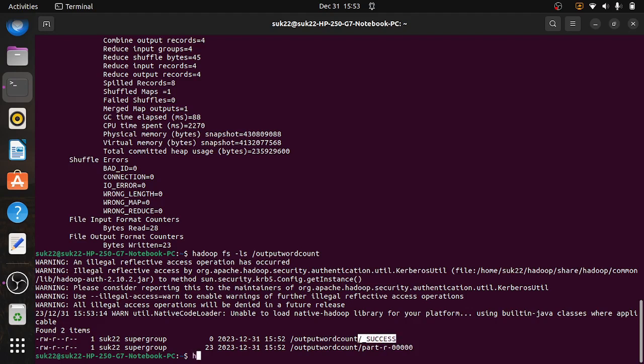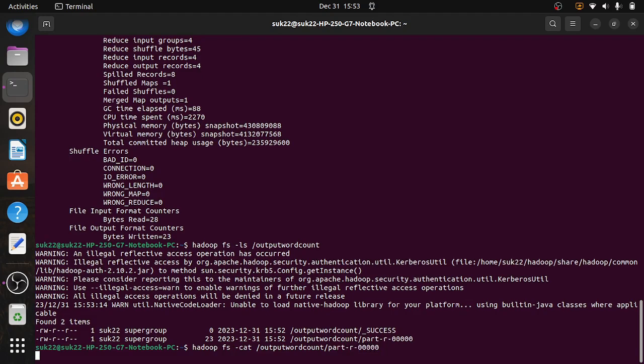We'll see the content of the file. Here our output will be present. hadoop fs. How to see the content of the file? With the cat command. cat output word count part-r, then 0 0 0 0 0, five zeros are there.